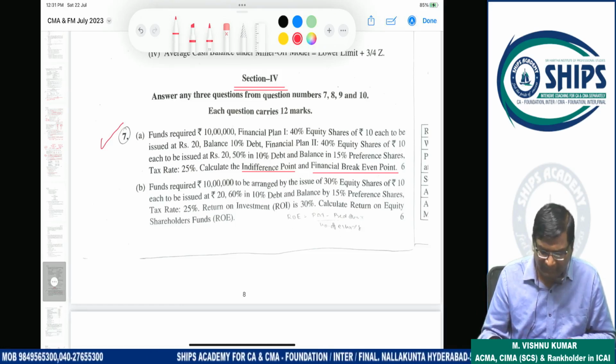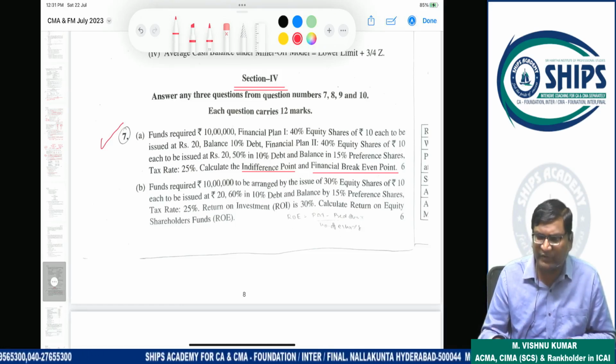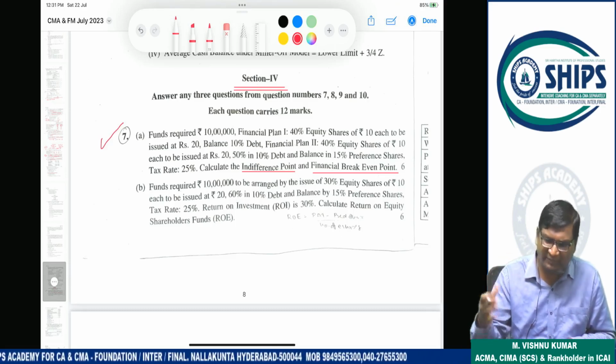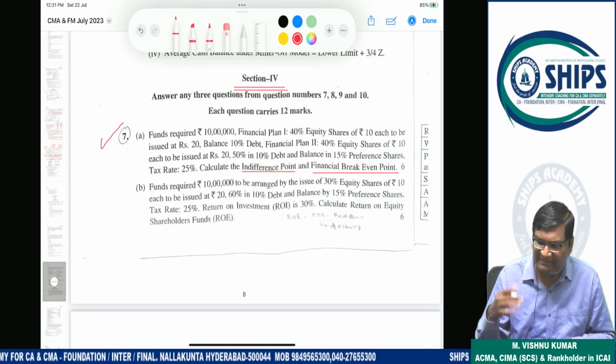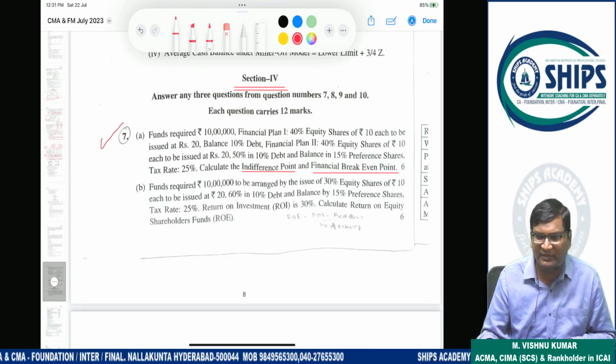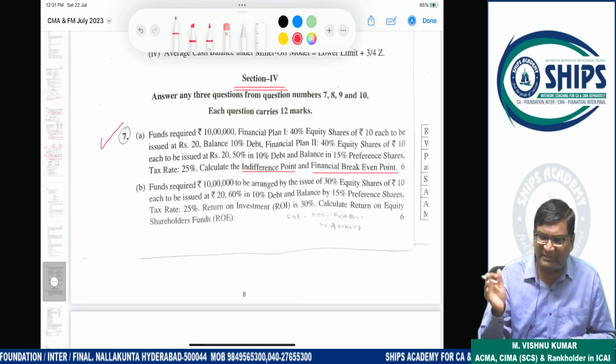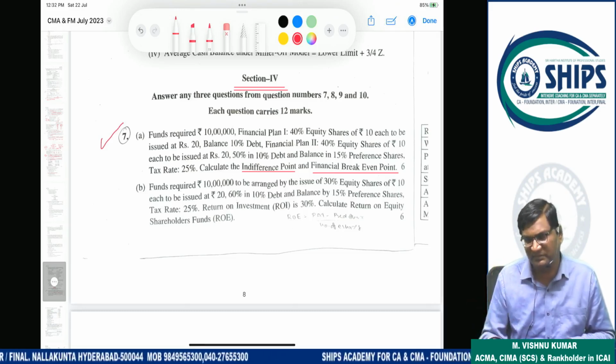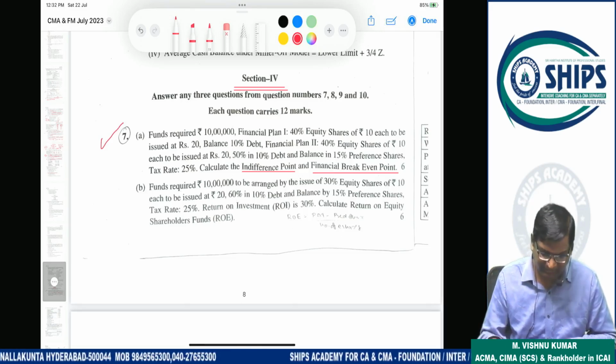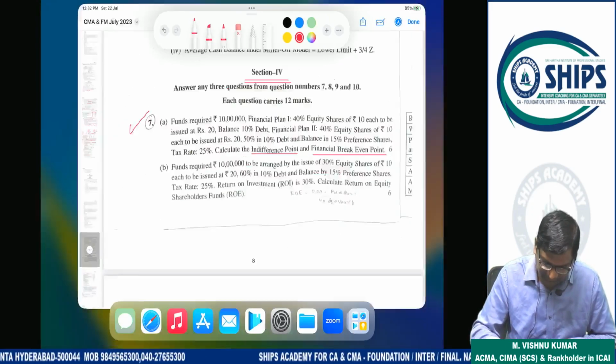Next, financial break-even point means what? Financial break-even point means here we have to calculate the EBIT level. So according to this EBIT level, if you calculate the EPS, it will be 0. So at indifference point, EPS will be same. In financial break-even point, EPS will be 0. That's it. This is the explanation. We will start.